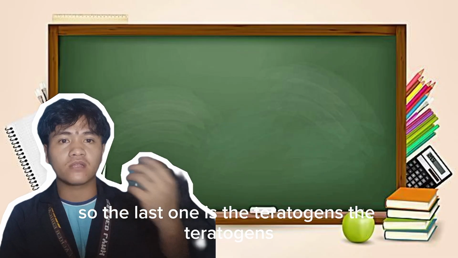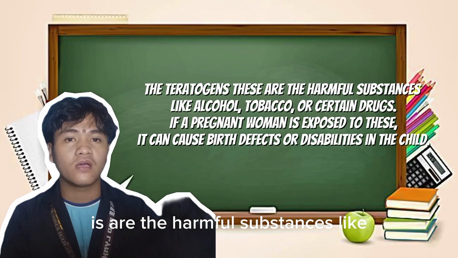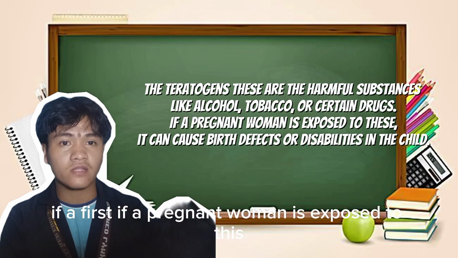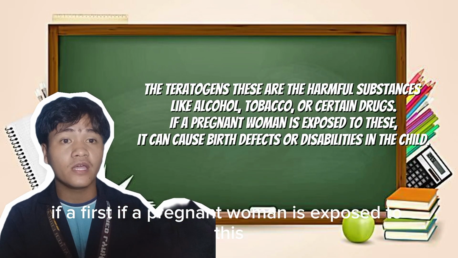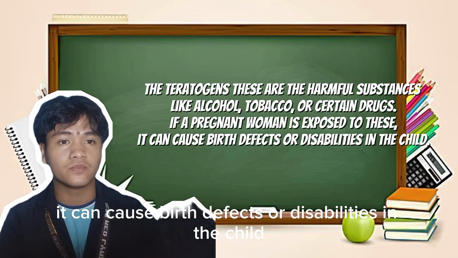So the last one is the teratogens. The teratogens are harmful substances like alcohol, tobacco, or certain drugs. If a pregnant woman is exposed to these, it can cause birth defects or disabilities in the child.